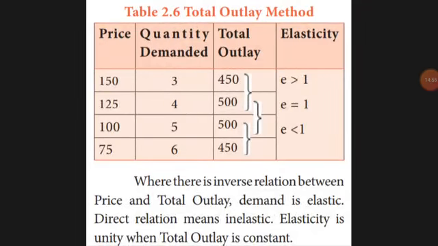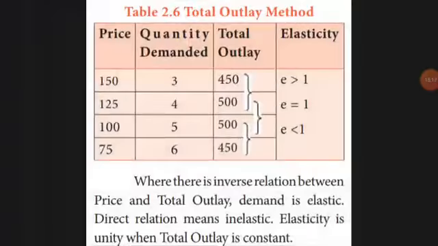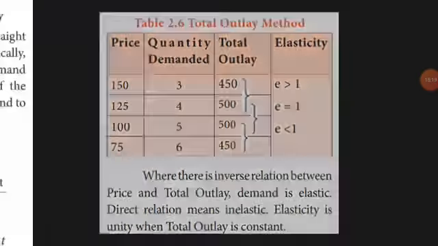Next you can see the table. This table content can be given in a diagram. See the diagram. The first long line, the center line, is equal: quantity demand is equal. Less than 1 means your demand is less when the price increases. Greater than 1 means the price keeps on increasing and your demand is decreasing. So the upper segment and lower segment are given here in the table.